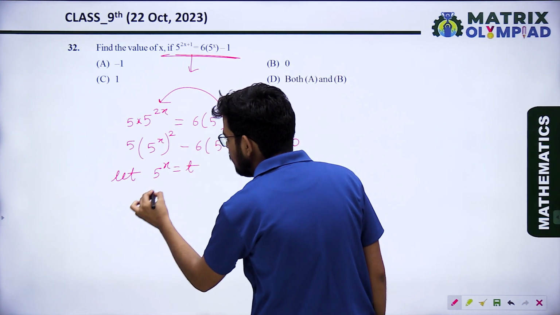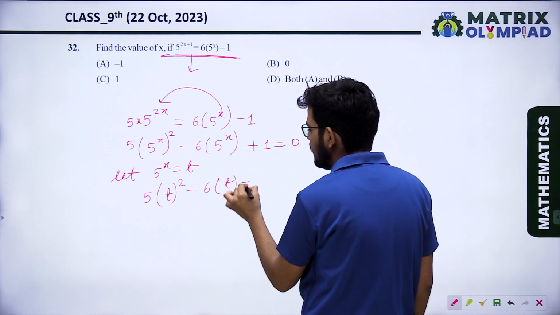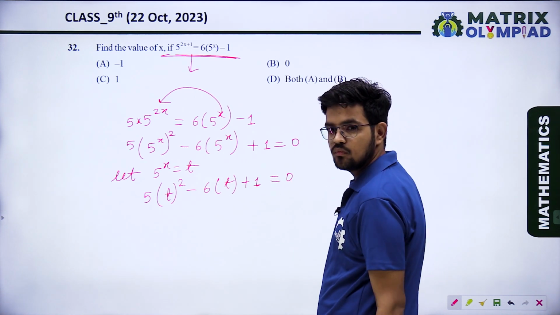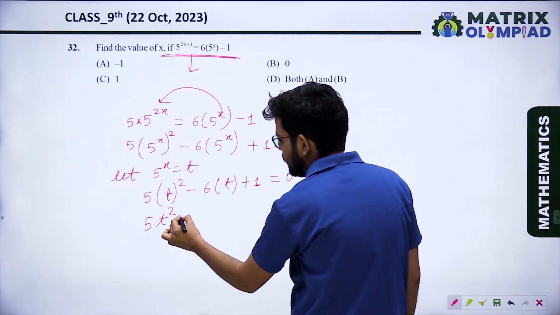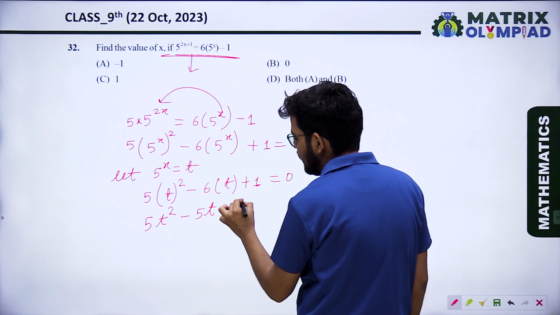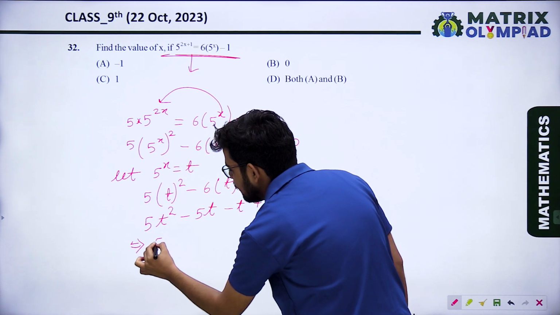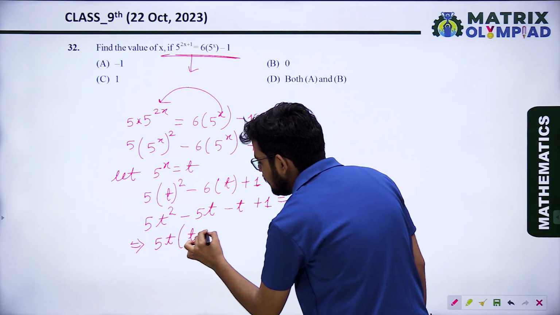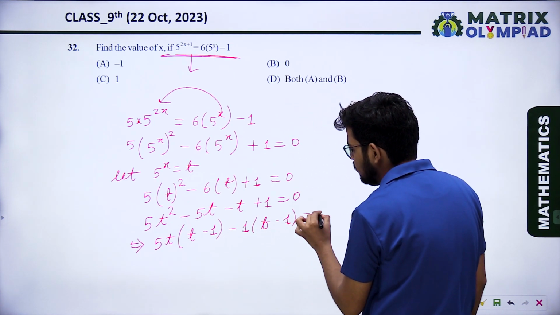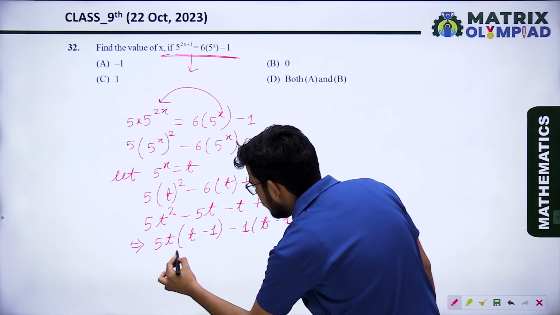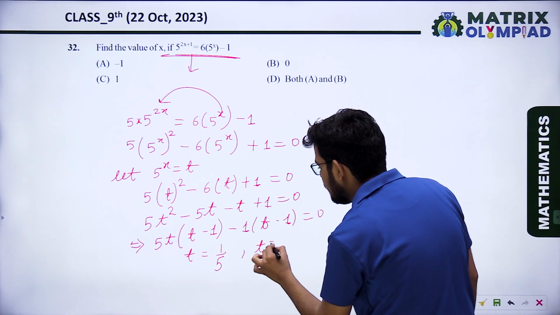So 5t square minus 6t plus 1 equal 0. What are the factors of this? 5 into t square minus 5t minus t plus 1 equal 0. Now take common 5t bracket t minus 1, common bracket t minus 1 equal to 0. So what is the value of t? T has one value 1 upon 5 and another value 1.